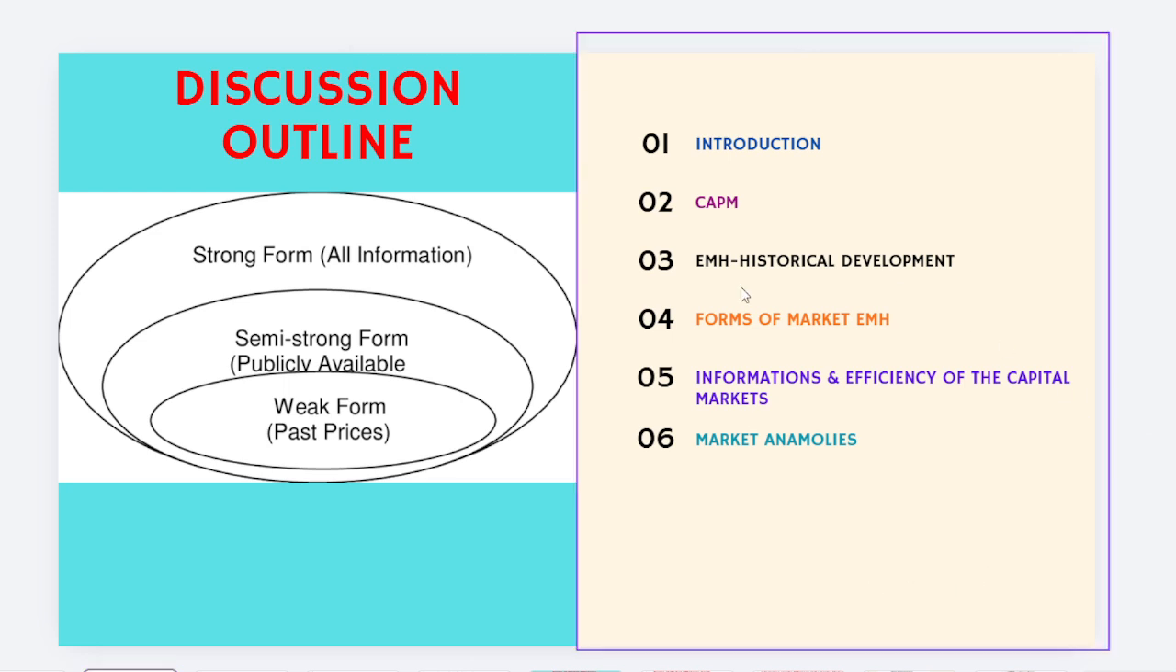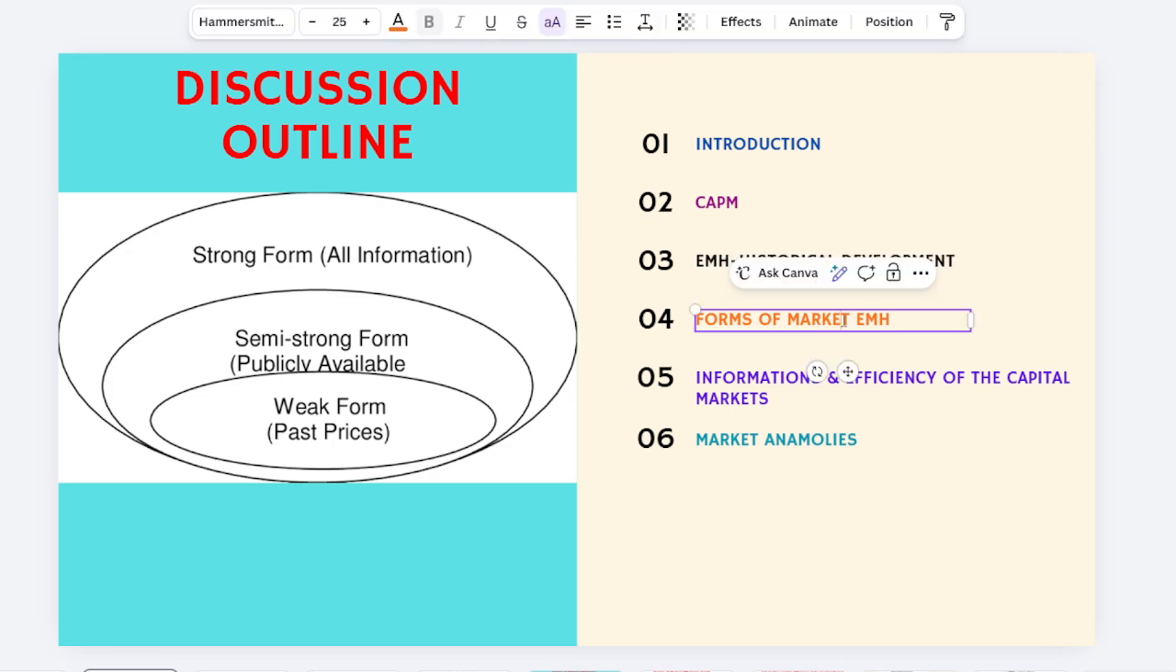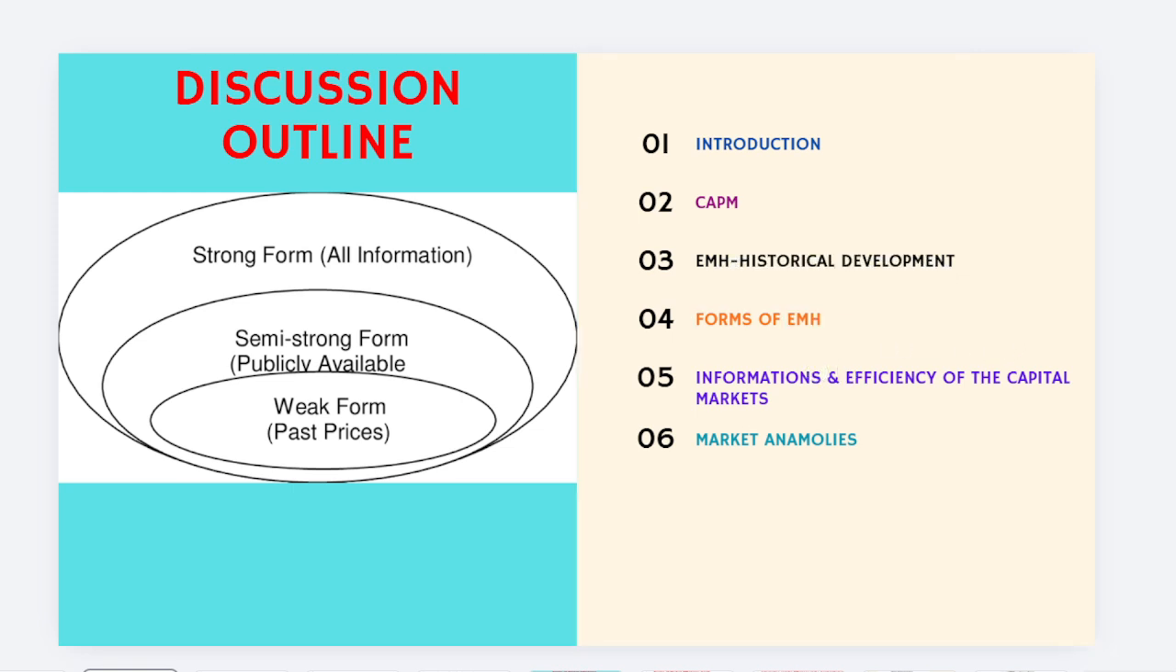Now based on this background आजको whole discussion मा हामी के डिस्कस गर्ने छौं त, that's all about discussion outline को कुरा गर्दाखेरि that's the introduction, capital assets pricing model, यानी अर्को चाहिँ that's the efficient market hypothesis, historical development, forms of market efficiency, or simply we can say that that is the EMH. Similarly, information and efficiency of the capital market, and lastly, आजको discussion भनेको market anomalies को कुरा गर्छौं, which criticize the overall assumption of market efficiency, friends.